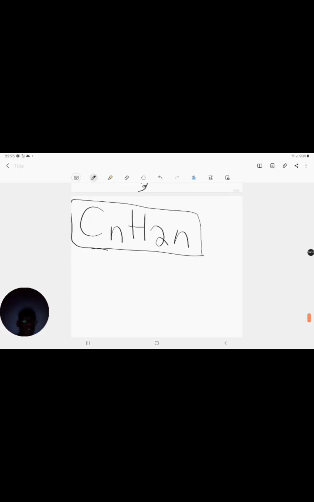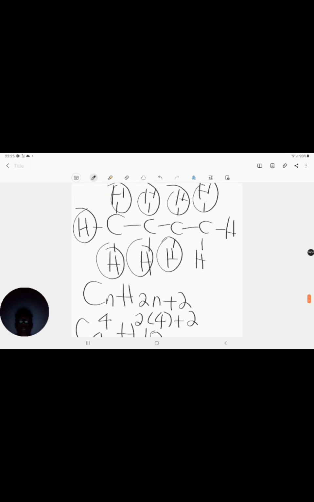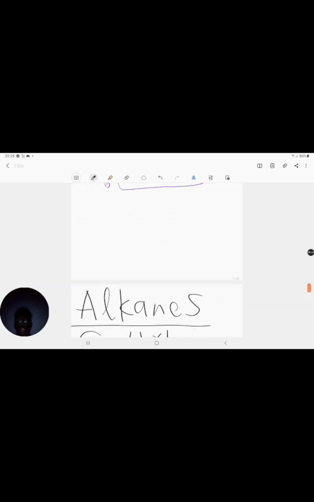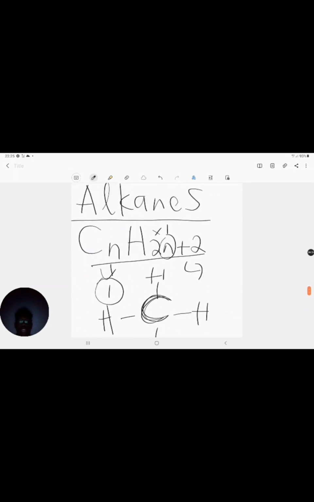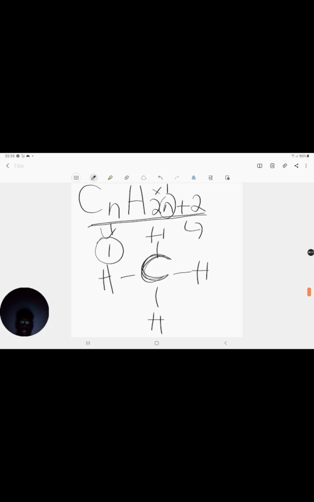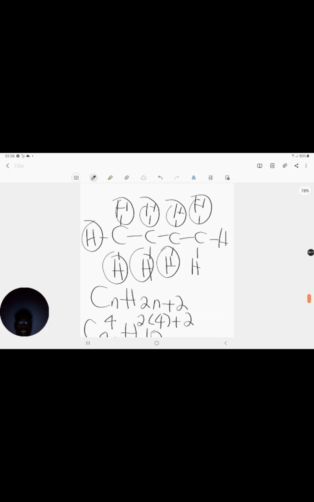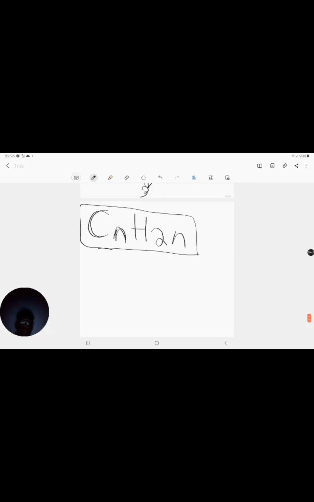Okay, so remember, we started off with our alkanes and we established our general formula for our alkanes. Our general formula for our alkanes is CnH2n plus 2. For our alkenes, we've just established that it's CnH2n.